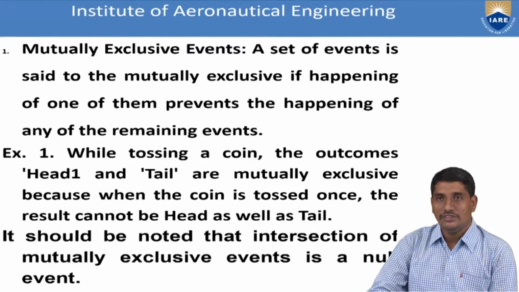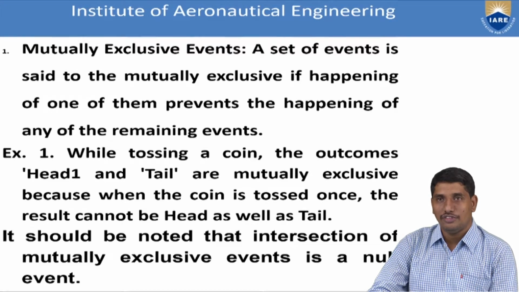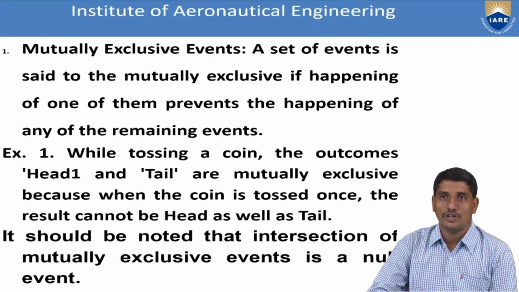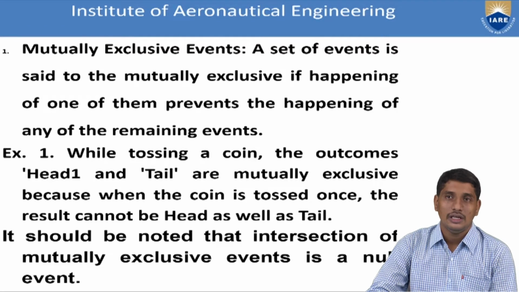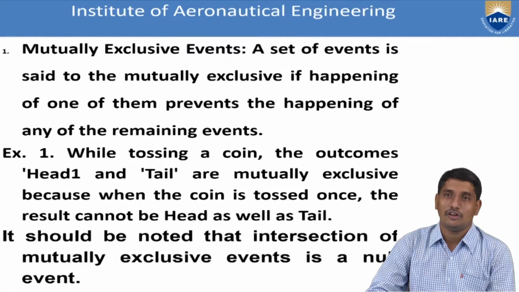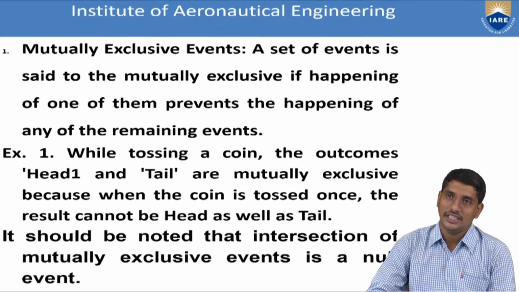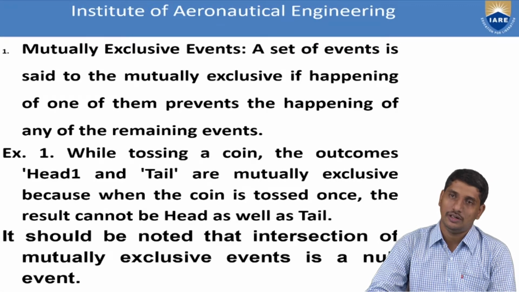That is, two events A and B of a sample space S related to the random experiment are said to be mutually exclusive if the happening of A prevents the happening of B as well as the happening of B prevents the happening of A. That means if A happens, B will not happen, and if B happens, A cannot happen. That is, both cannot occur simultaneously. That is, A intersection B will be empty. In mathematics, we can say that A intersection B is empty, that is, A and B are disjoint.